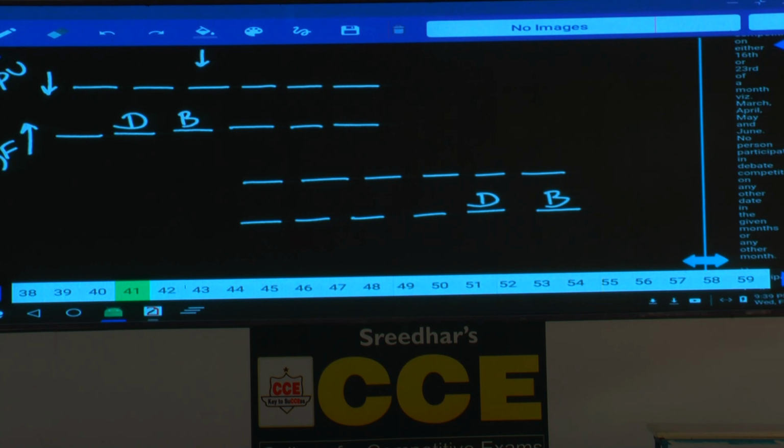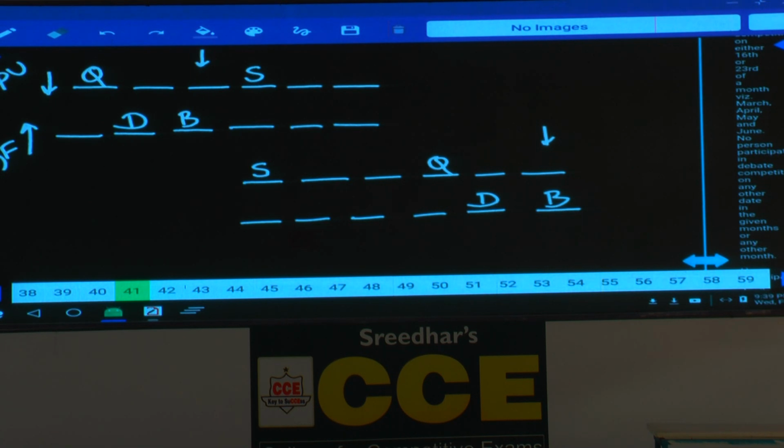Seated second to the left of Q, hence Q must be at this place. And similarly the person facing B, seated second to the left of Q, must be here, isn't it? The one facing B sits second to the left of Q, and only 2 people sit between Q and S. Now between Q and S, how many persons are there? There are 2 persons, hence in the first case S is here, and in the second case S must be at the left end. Only 2 persons between Q and S.